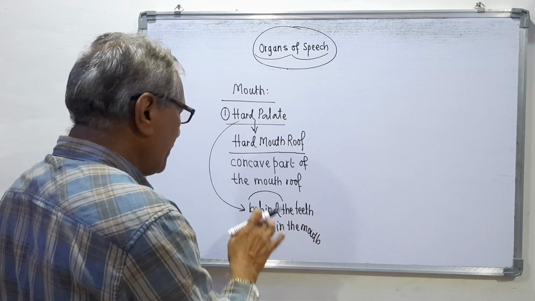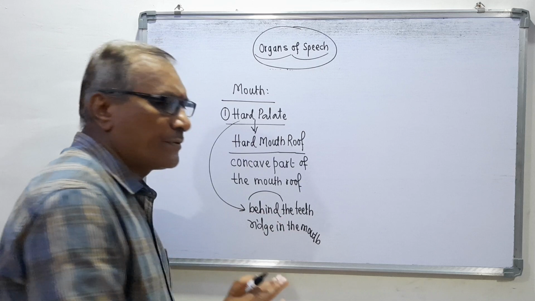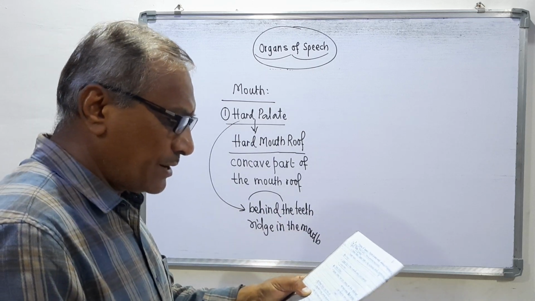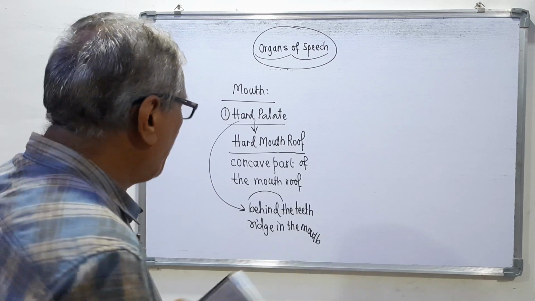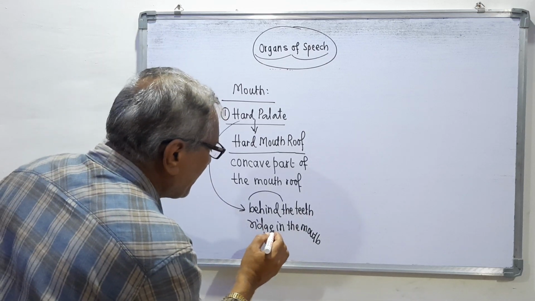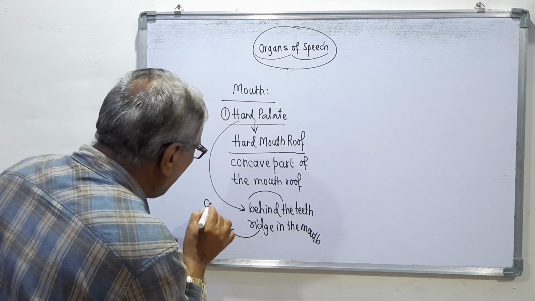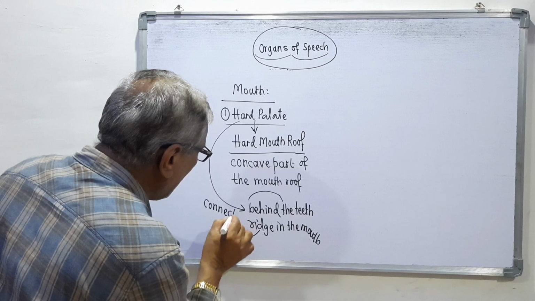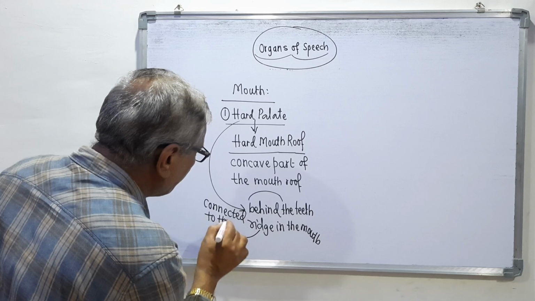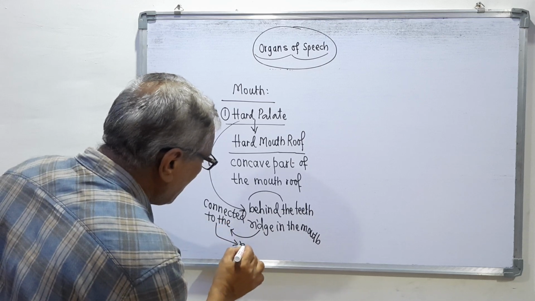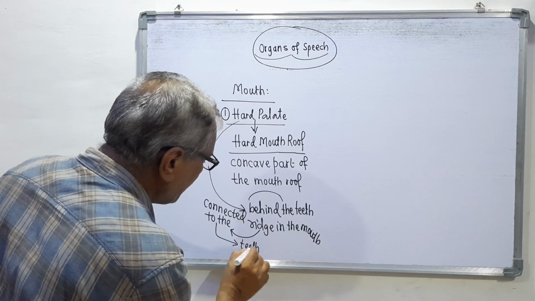Behind the teeth ridge means at the back side of the teeth ridge, this part is available, and this part is connected to the teeth ridge.